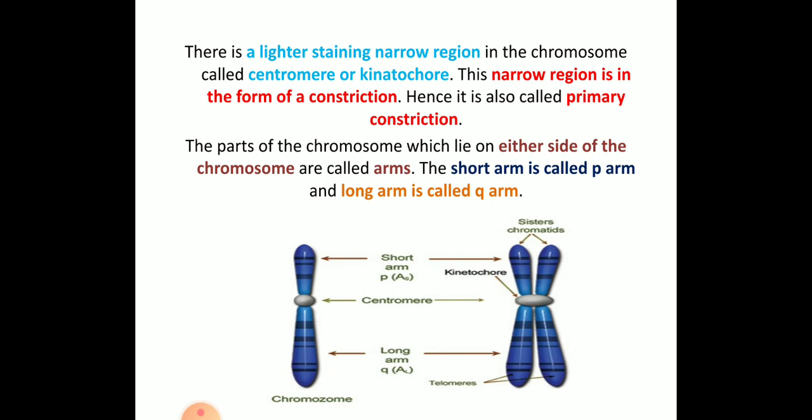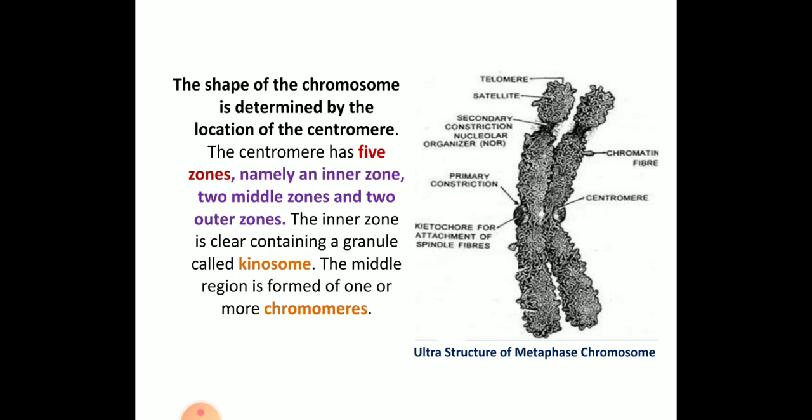And these arms are attached to the centromere. The shorter arm is called P and the larger arm is called Q. But as in the second diagram where you can see 4 different arms, those chromatids are called sister chromatids because they come from the same cell. So the shape of the chromosome is determined by the location of the centromere.